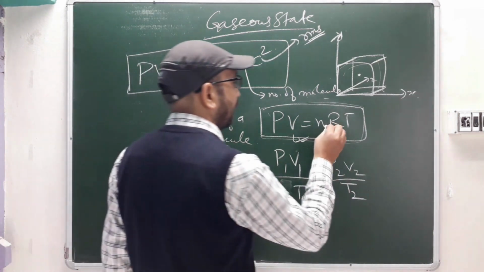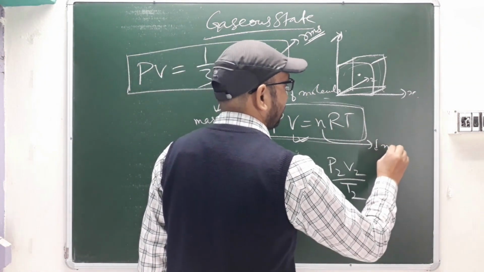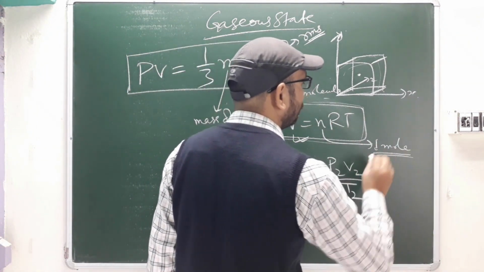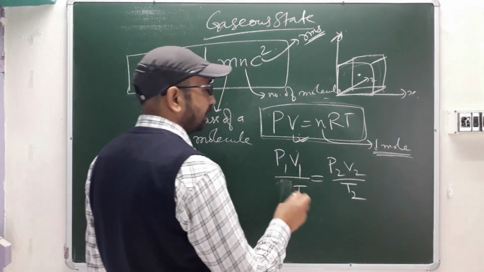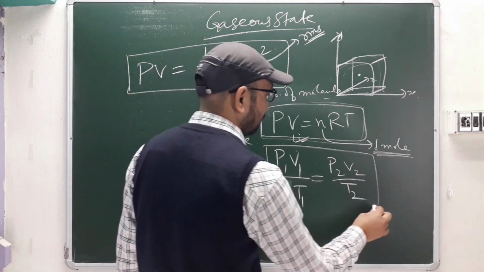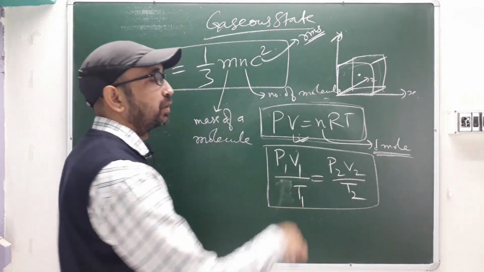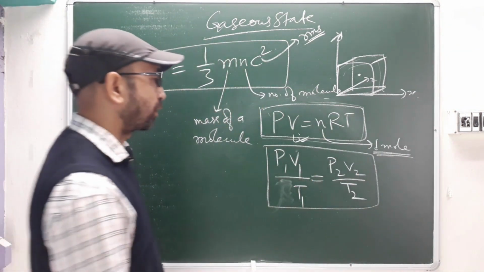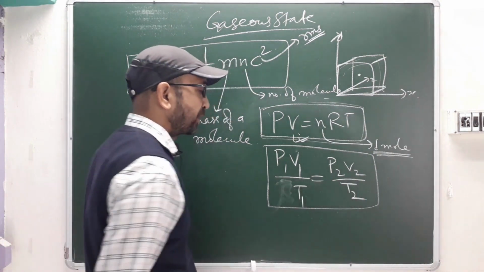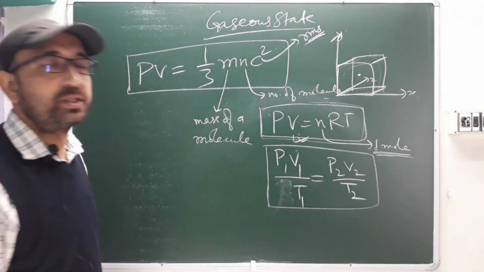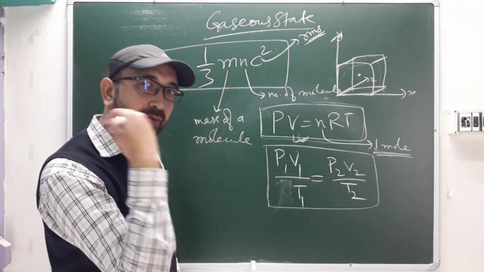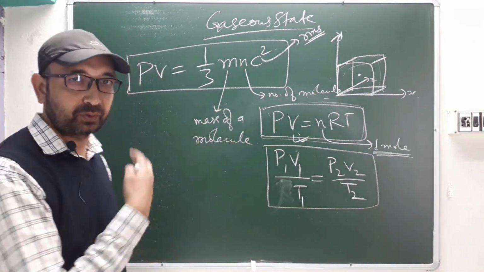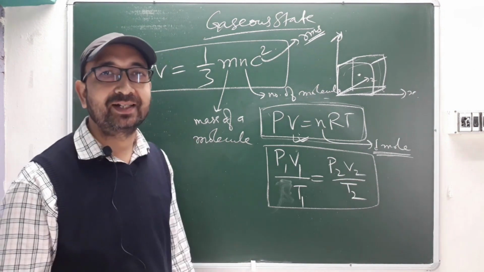Because n we take as 1 mole of ideal gas, this is for the ideal gas equation, right? So for 1 mole of ideal gas you get this equation, P1 V1 by T1 equal to P2 V2 by T2, and with this you can solve your problem. So these are the basic things. Now we will move towards the advanced, where the maximum questions can arrive.